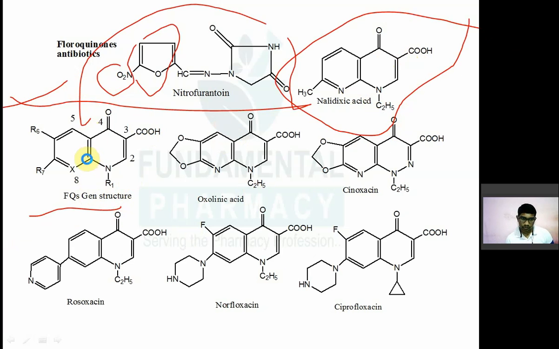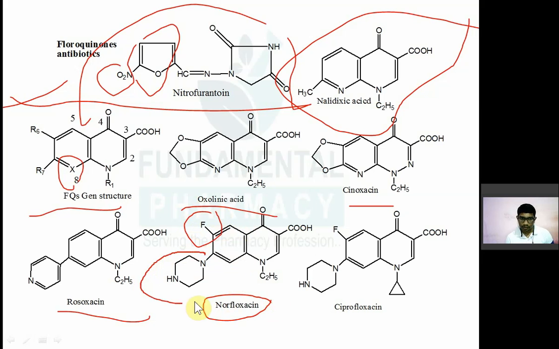Initially there was synthesis of some analogs like oxolinic acid, piromidic acid, then rosoxacin, but they were not much helpful. They had activity but had more side effects. So after that, norfloxacin was synthesized. In norfloxacin, at position 6 there is a fluorine atom, and at 7 there is a piperazine ring, and here an ethyl group at N1. The rest is the normal structure, the quinolone carboxylic acid, norfloxacin.